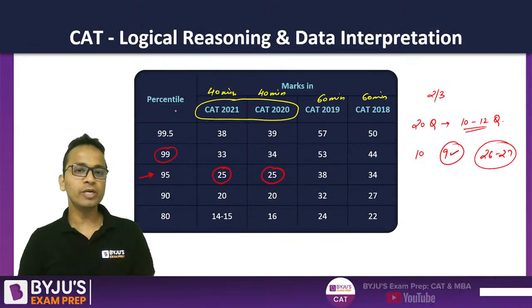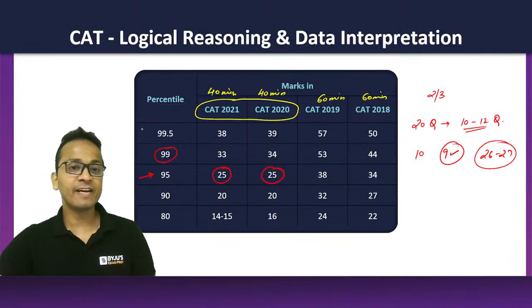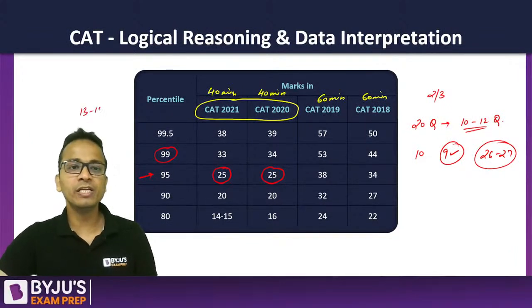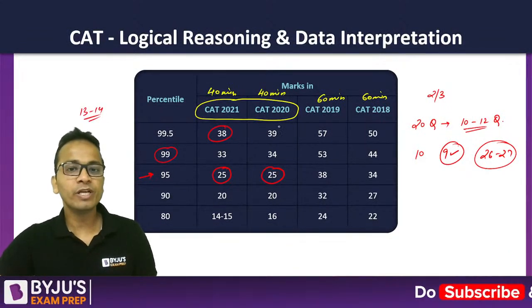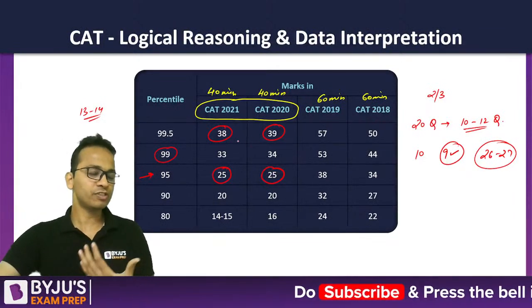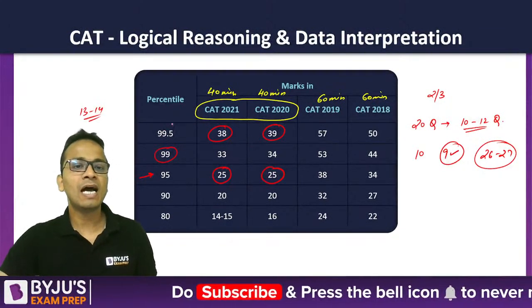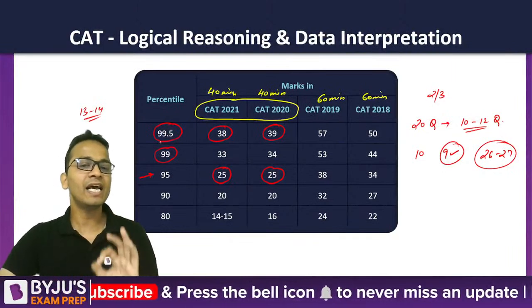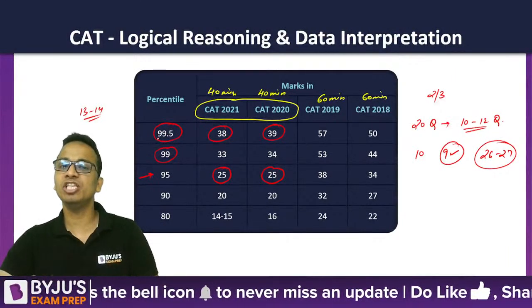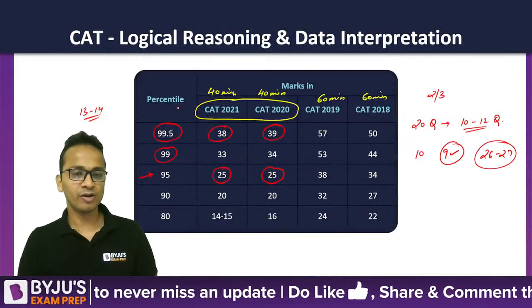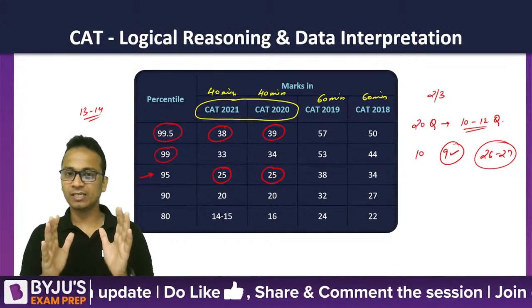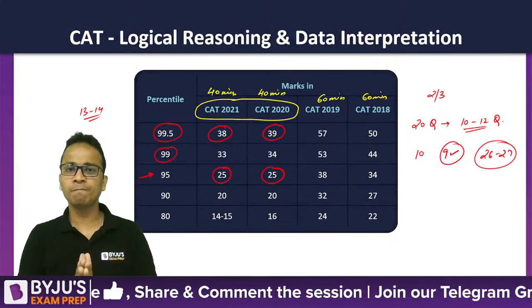And a student who has effectively 13 to 14 correct, that means a score of somewhere around 40 marks, has scored 99.5 percentile in these 2 years of CAT. All right, so you can target the number of questions accordingly.